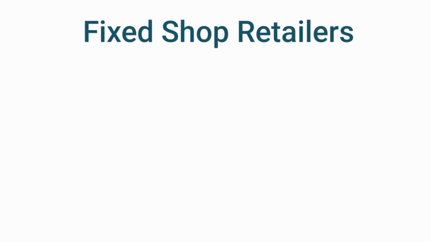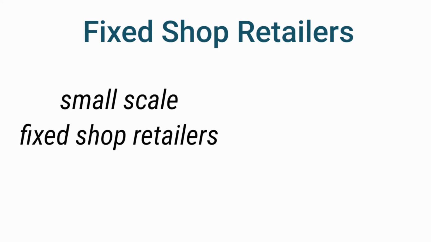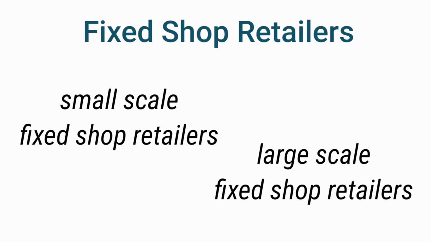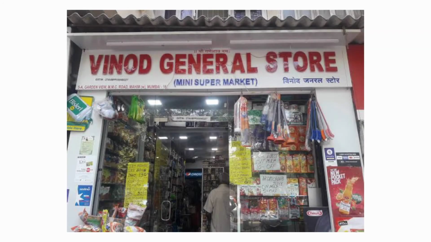In fixed shop retailer, there is small scale fixed shop retailer and there is large scale fixed retailer. In small scale retailer, there come general stores, which are like food grain, stationery shops, medicine shops, etc. Second hand goods shop means they purchase and sell used goods. For example, dealing in books, furniture, TV sets, clothes, cars, etc.